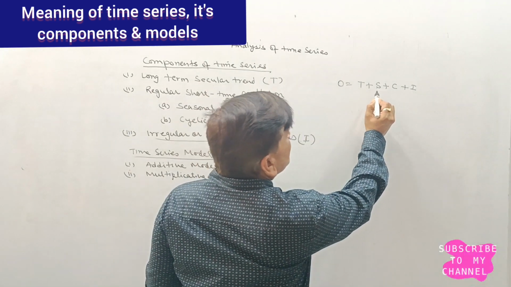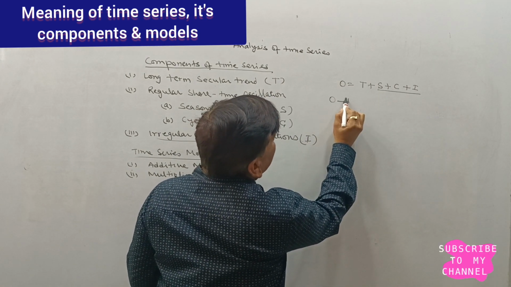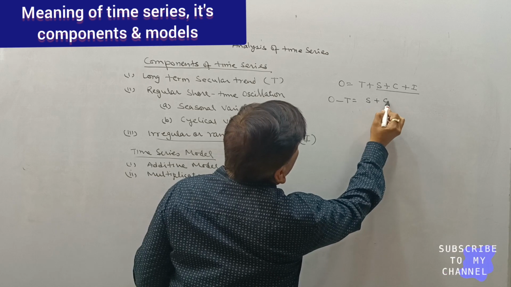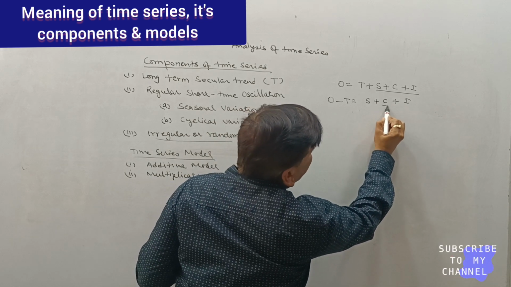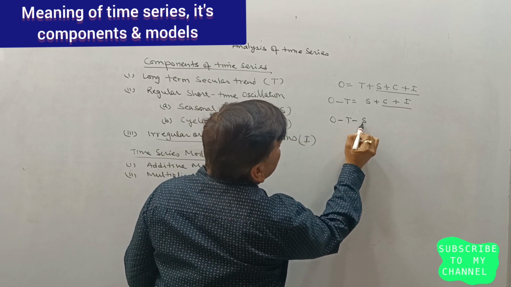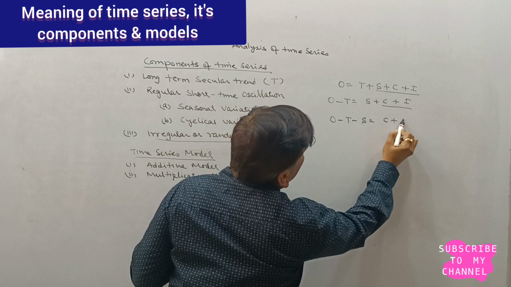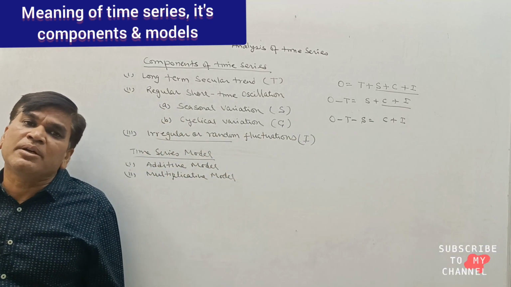If we want to capture only three things, then original minus trend, that is seasonal plus cyclic plus irregular. If we want only the impact of two things, then original minus trend minus seasonal, that is cyclic plus irregular. So this is called the additive model of the time series.